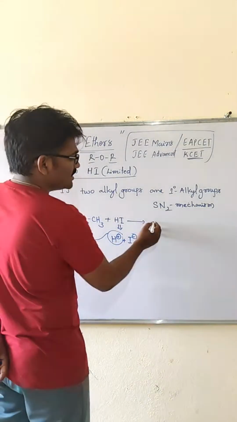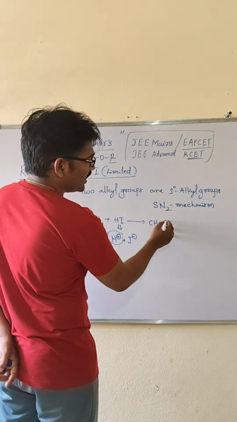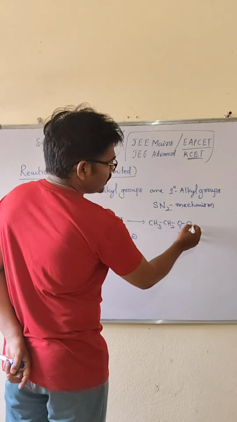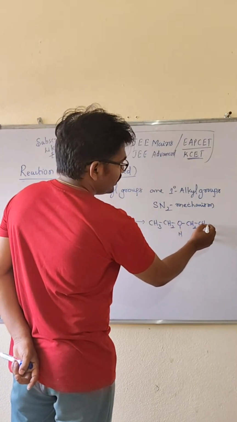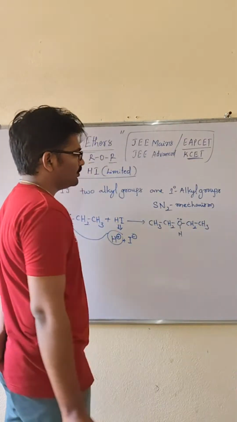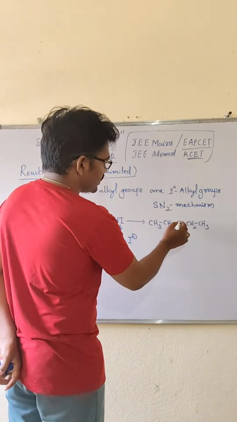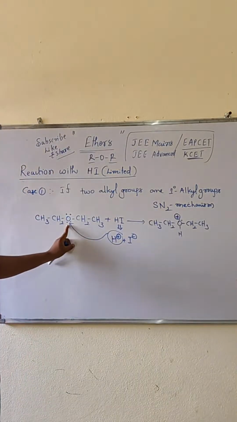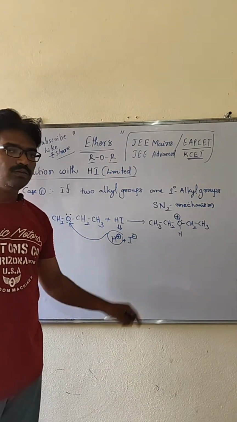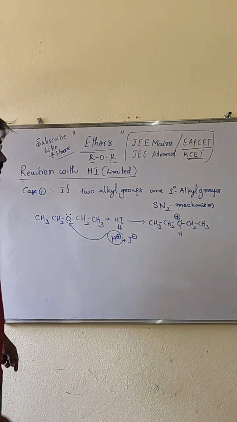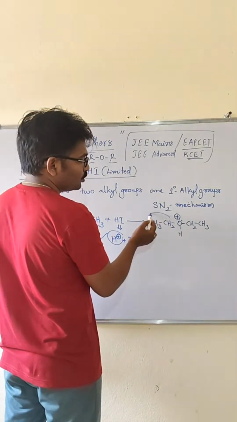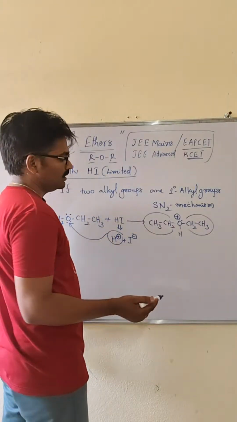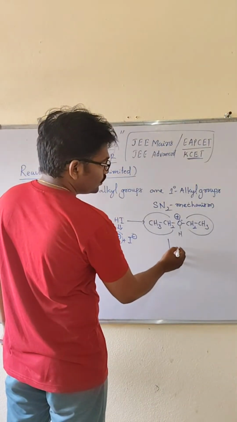So it is formed like this: CH3 bond CH2 bond O, H, then CH2, then CH3, with a positive charge and a lone pair also there. Clear, right? The two alkyl groups are there, both primary. Clear? So now the nucleophile is there.